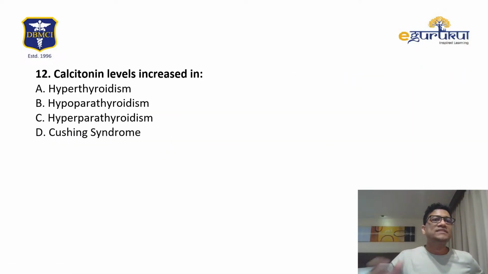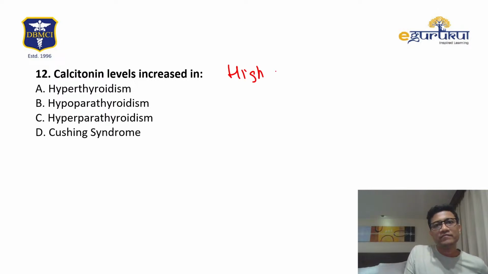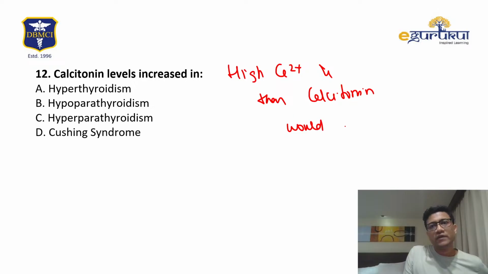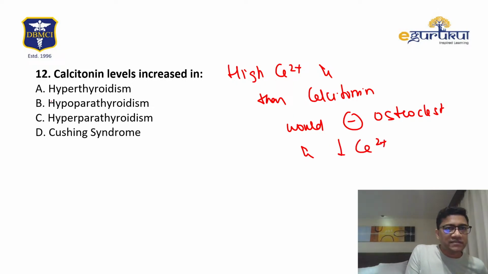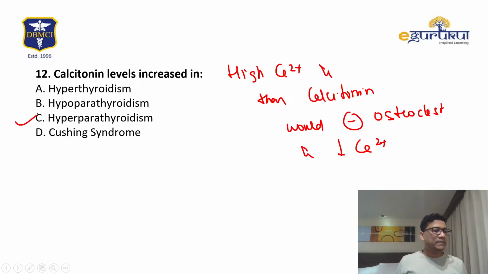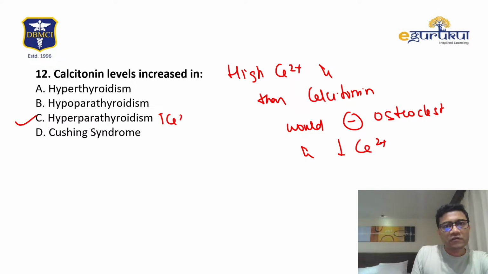Yes. Calcitonin is increased by. So remember, it is increased whenever there is high calcium. And then calcitonin would inhibit osteoclasts and decrease calcium level. So best answer is hyperparathyroidism, which increases the calcium. Hyperthyroidism, calcium not affected much, so you can ignore. Here it decreases calcium. So we'll go for C.